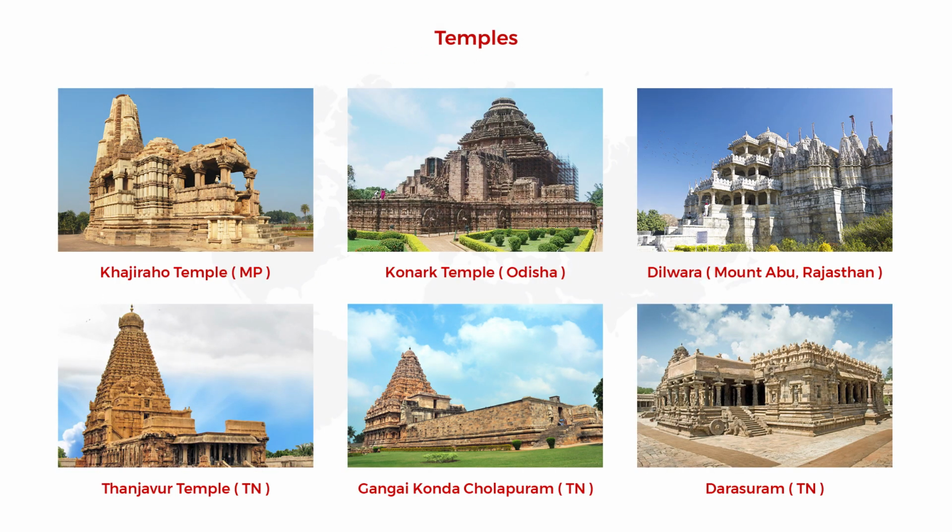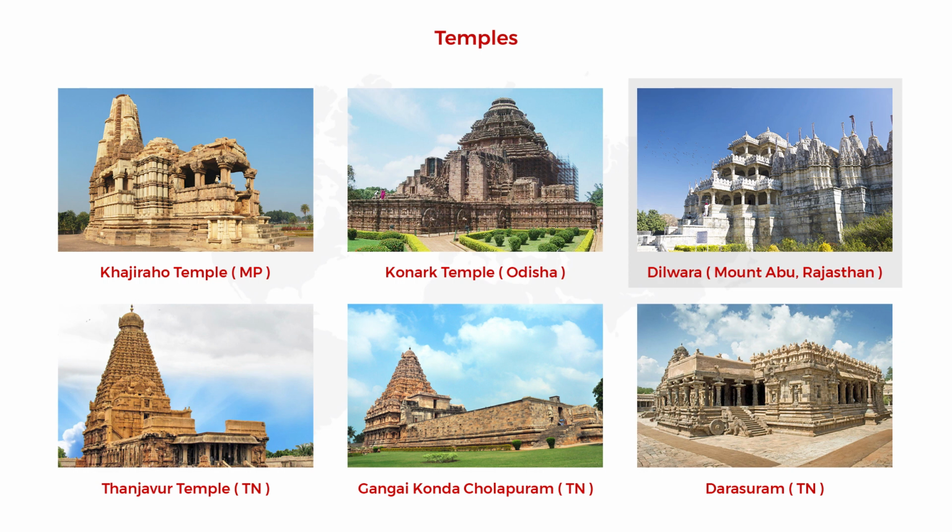Look at the picture, children. This is the Khajuraho monuments which is in Madhya Pradesh. And this is the temple in Konark. You know what is the other name for this Konark? Yes, you are very good. This is the Sun Temple. Sun Temple, it is in Odisha.